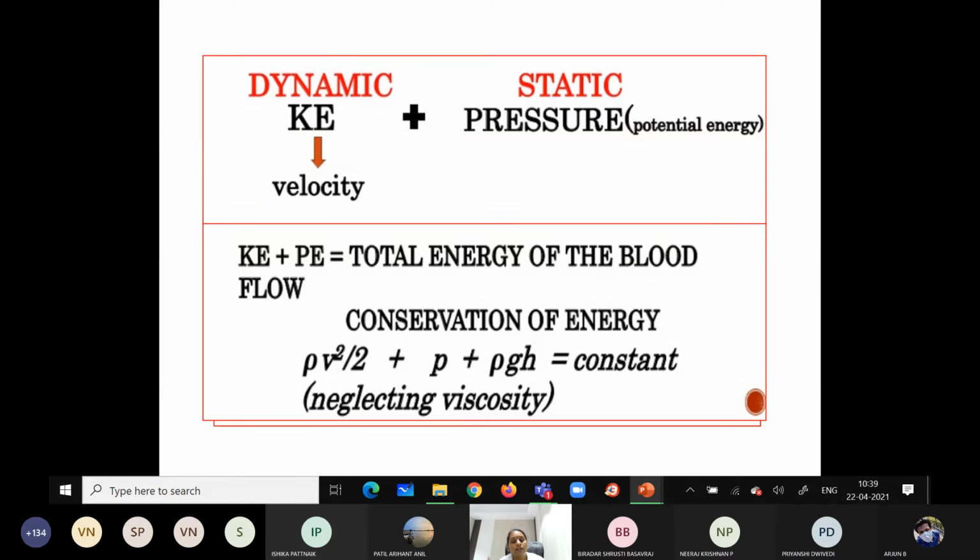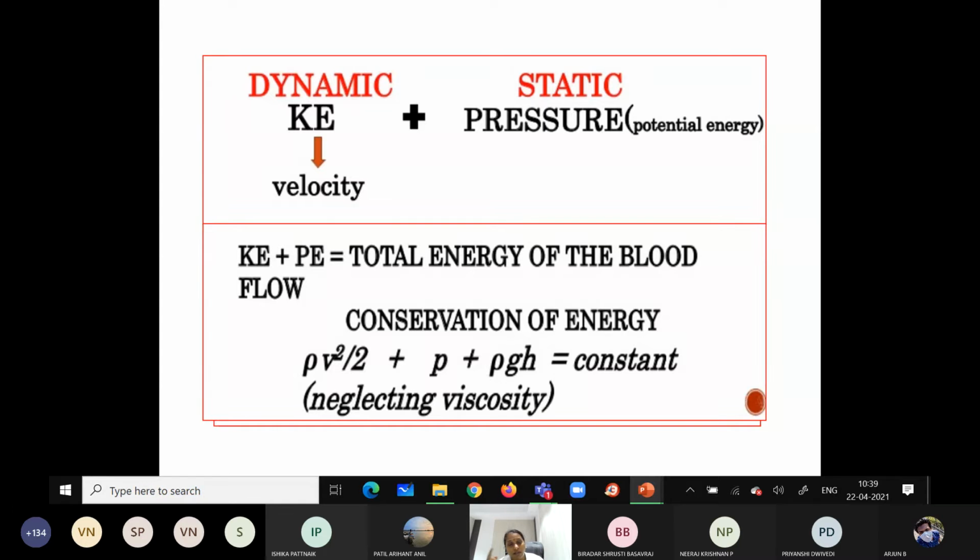Sometimes kinetic energy may increase, potential energy may increase, kinetic energy may decrease, potential energy may decrease, but whatever changes will occur in the kinetic energy or the potential energy, the total energy remains the same. This is what Bernoulli's principle is.